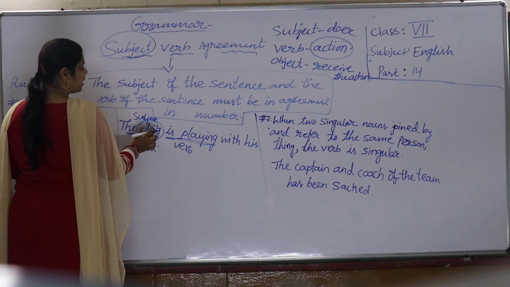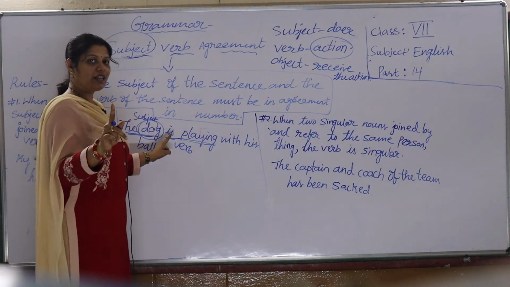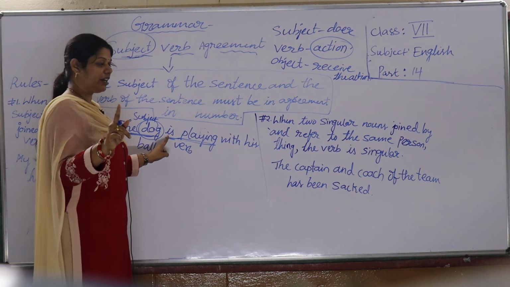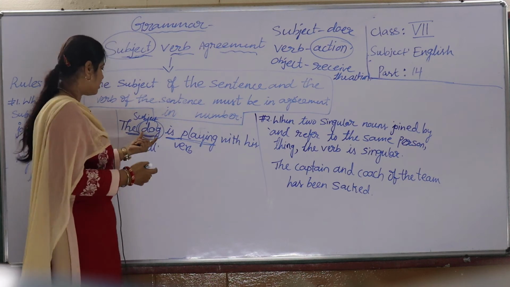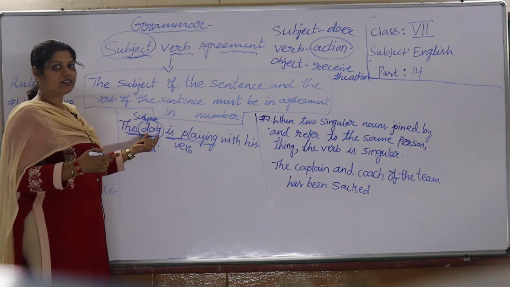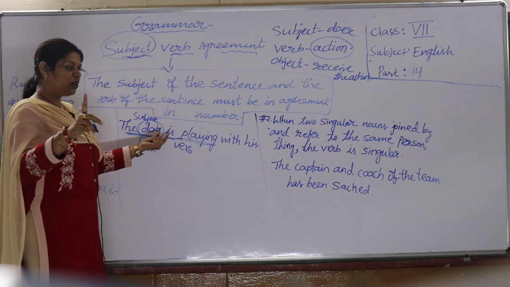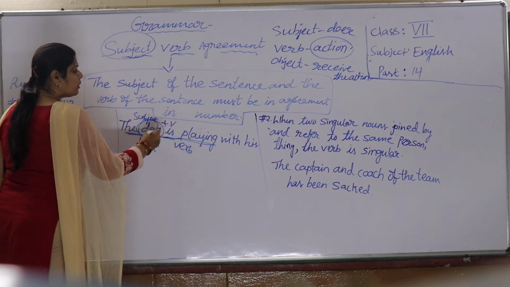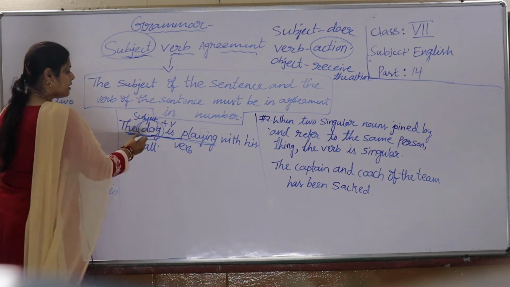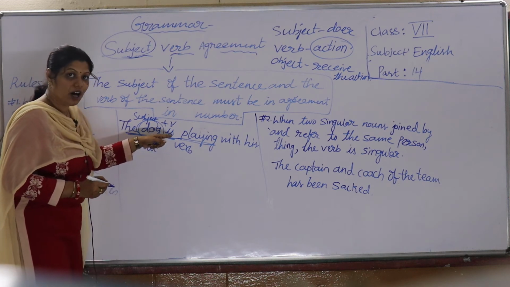So here the dog is singular, is singular. Understand children? So the subject dog is a singular noun, and here is means singular. So this is what you call the agreement. The subject agrees with the verb in that way. That means whatever the number of the subject, it must agree with the number of the verb.